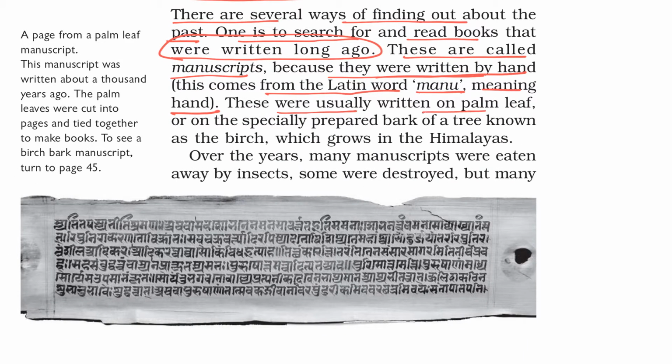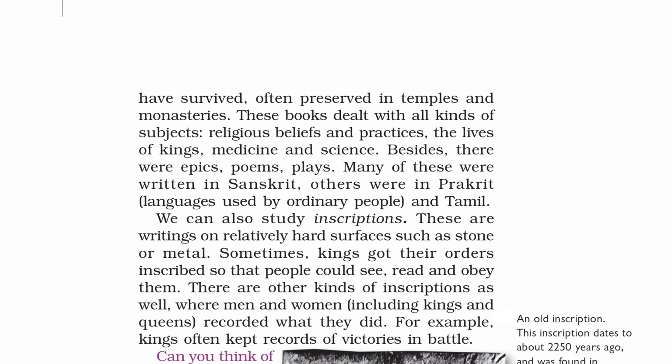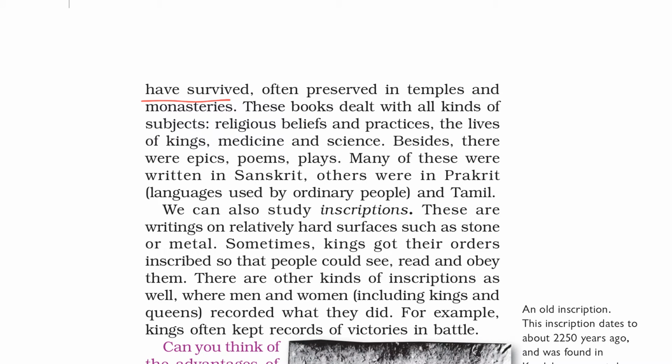These were usually written on palm leaf or on the specially prepared bark of a tree known as the birch, which grows in the Himalayas. Over the years, many manuscripts were eaten away by insects, some were destroyed, but many have survived, often preserved in temples and monasteries.